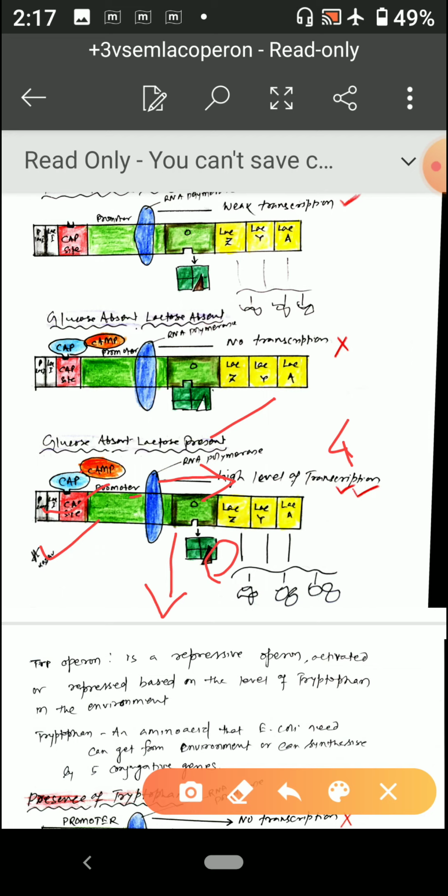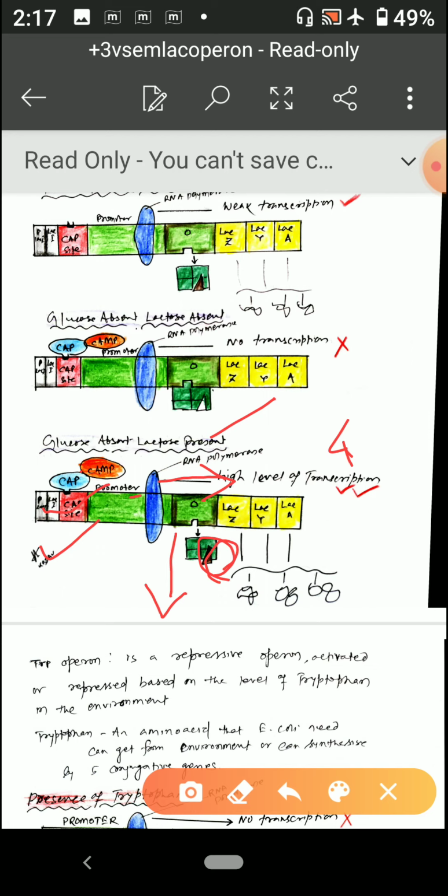That means the glucose is absent. When the glucose is absent, there will be binding of the catabolite activator protein (CAP) at the CAP site. And because lactose is present, it will act as an inducer, combine with the repressor, and change its configuration so that it will be detached.